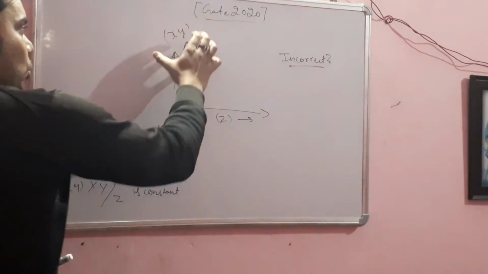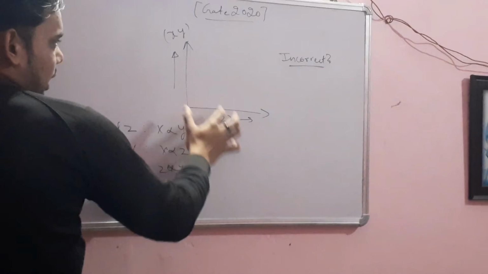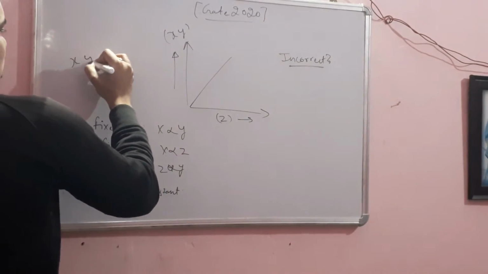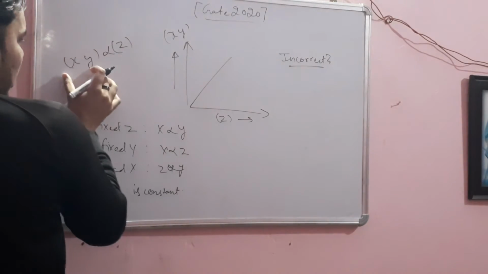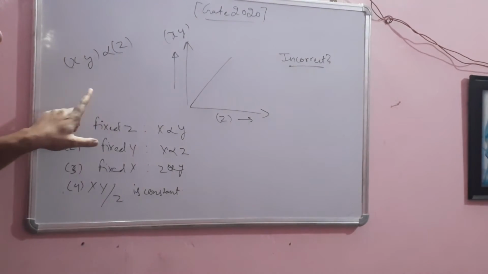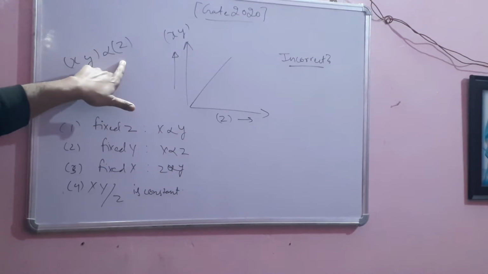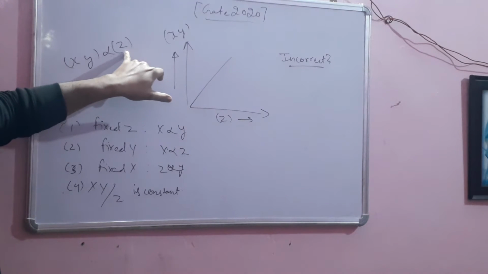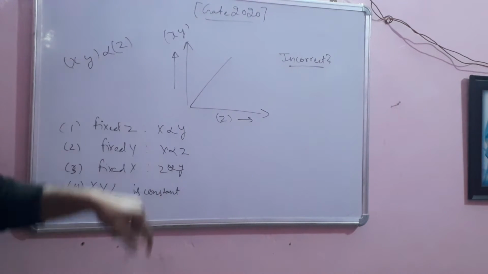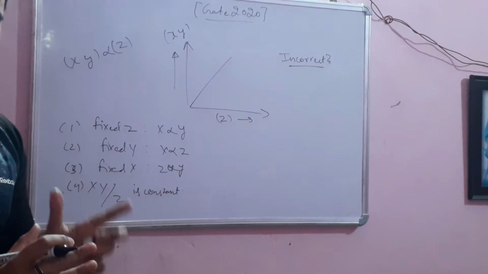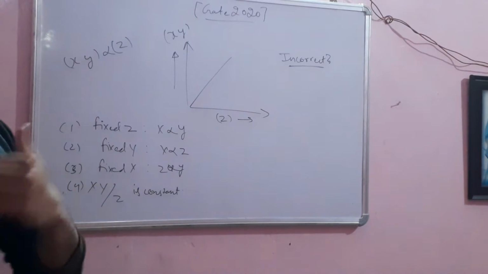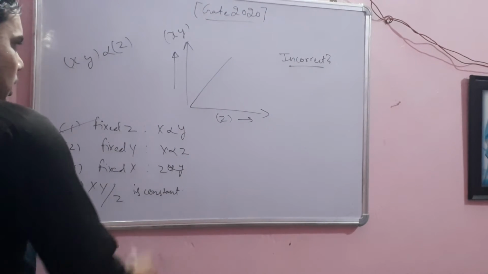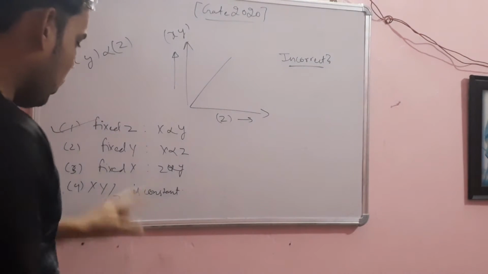You know that x and y are in multiplication and they are directly proportional to the third quantity, which is z. So the xy product is directly proportional to z. So if we fix z, then we cannot say about x and y. They are just multiplied products. We cannot say they are inversely proportional or directly proportional. So this is your incorrect option. Okay, and we can cross check this with all these options.